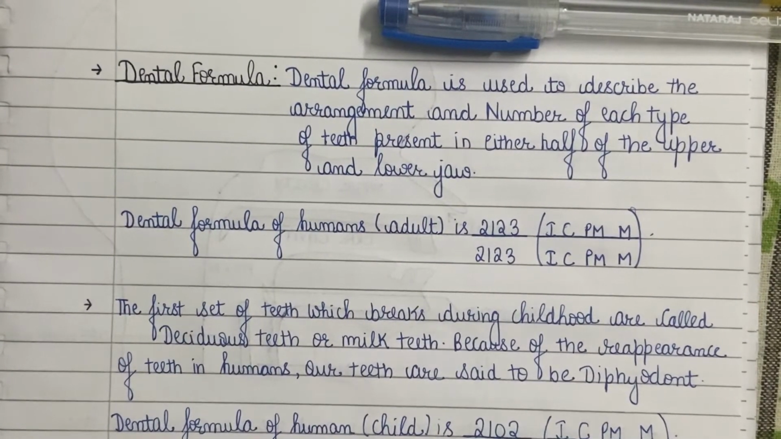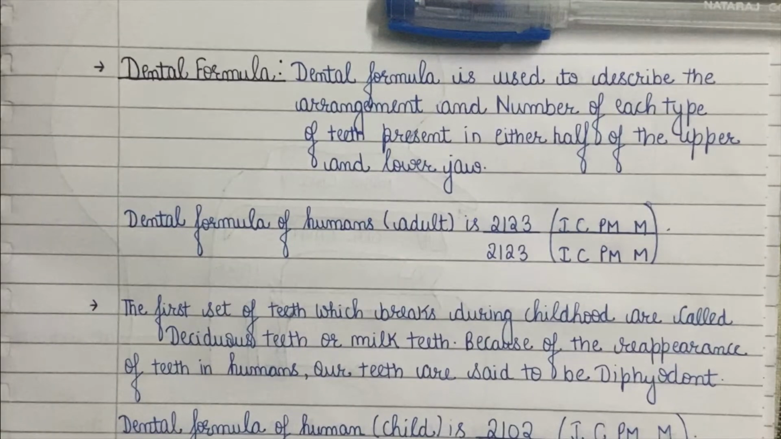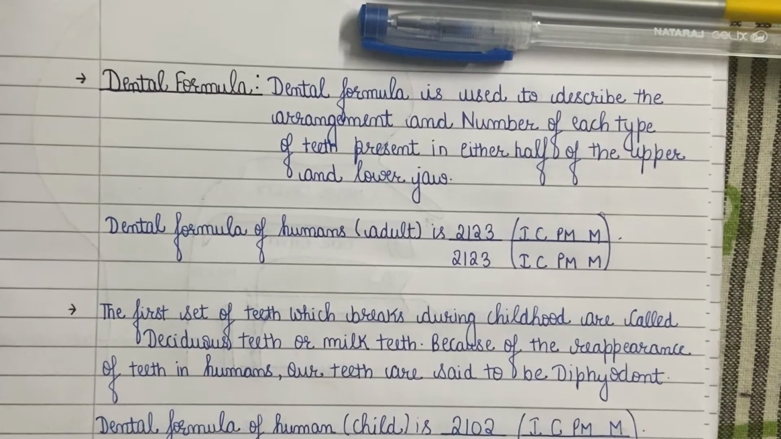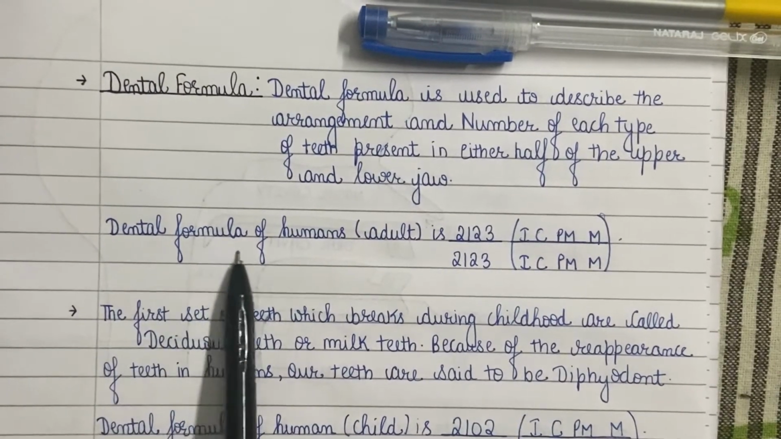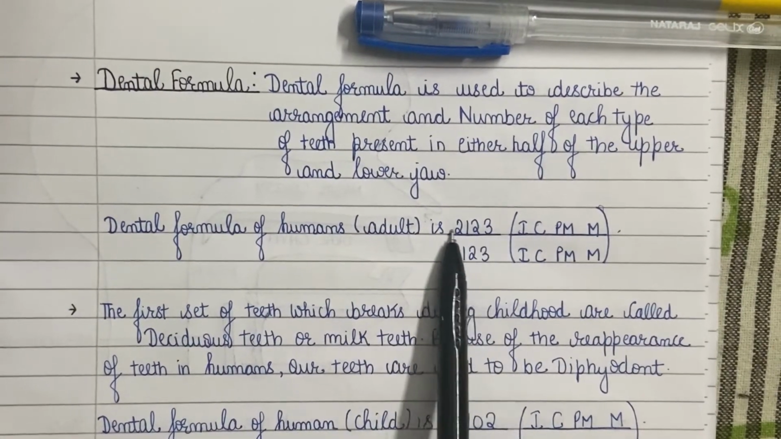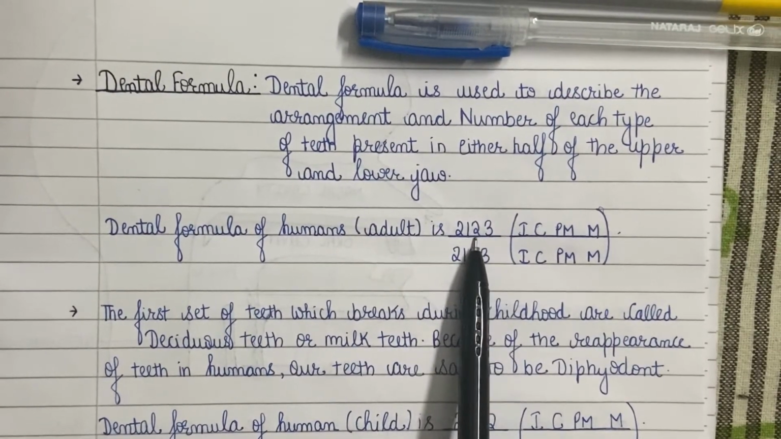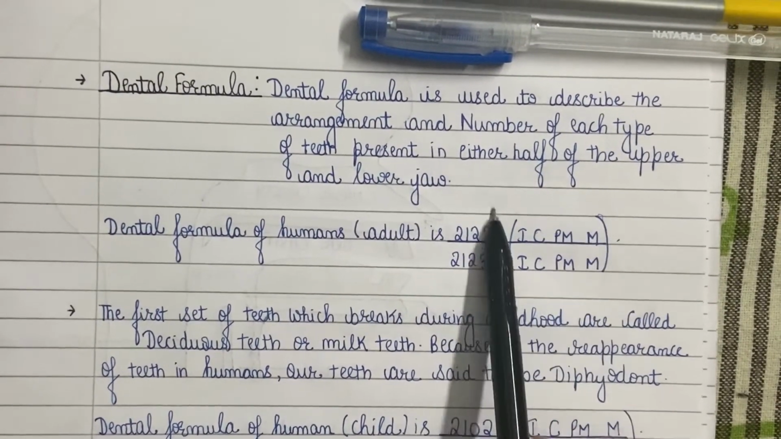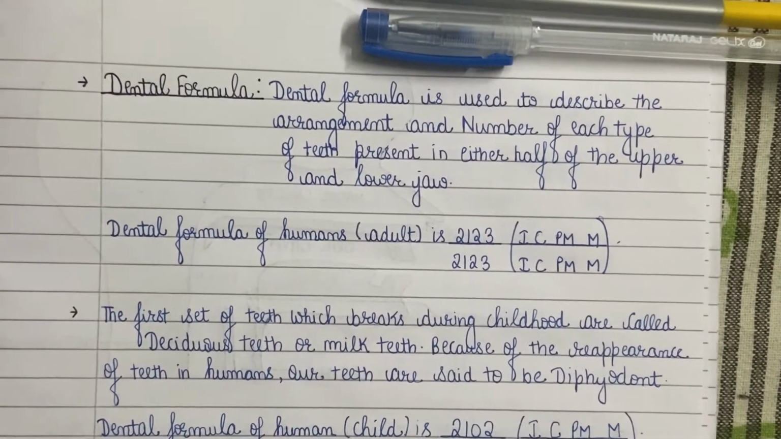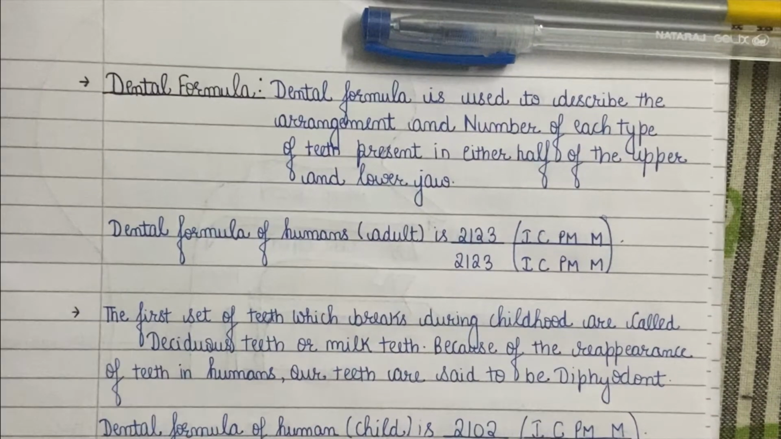So, the dental formula is in the order such that the first digit or number represents the number of incisors in either half of the upper or lower jaw. The second digit or number corresponds with the number of canines. The third digit corresponds with the premolars and the fourth digit with the number of molars. It will be a lot clearer with the example of the dental formula of humans. The dental formula of an adult human is 2123 upon 2123.